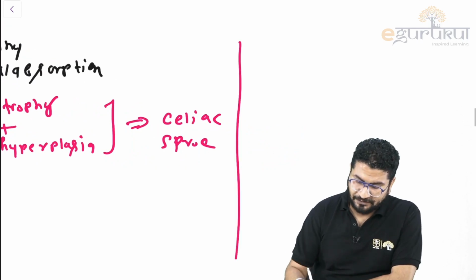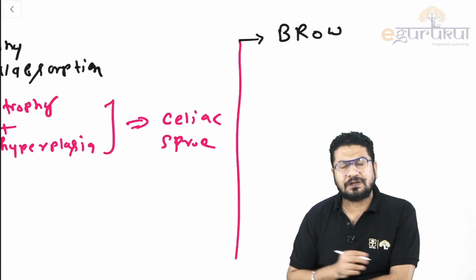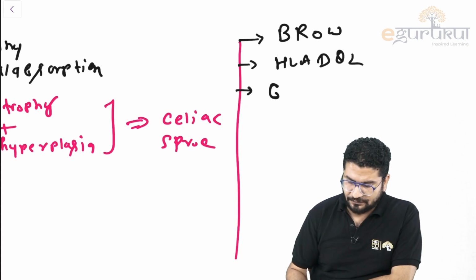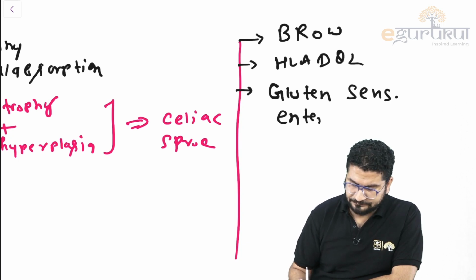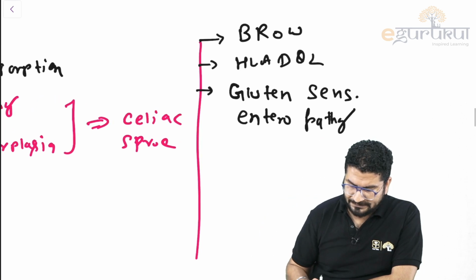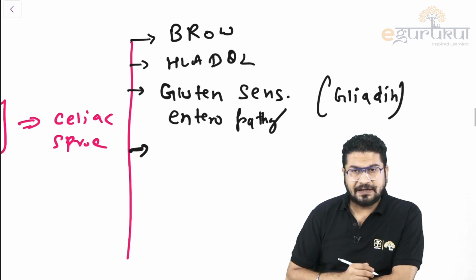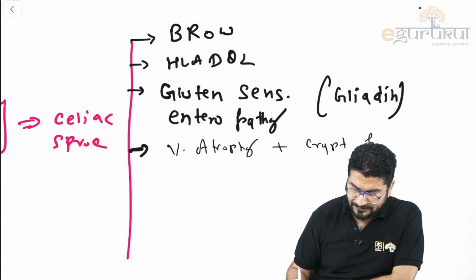What else should you remember in celiac sprue? There is hypersensitivity to barley, rye, oat, wheat. R is not rice, it is rye. There is HLA-DQ2. These cereals are called gluten cereals. So sometimes we call this gluten sensitive enteropathy, or I can say gliadin sensitive. Gluten or gliadin. Then remember in celiac sprue, you will see villus atrophy plus crypt hyperplasia. Celiac sprue is one of the important topics that they ask again and again.